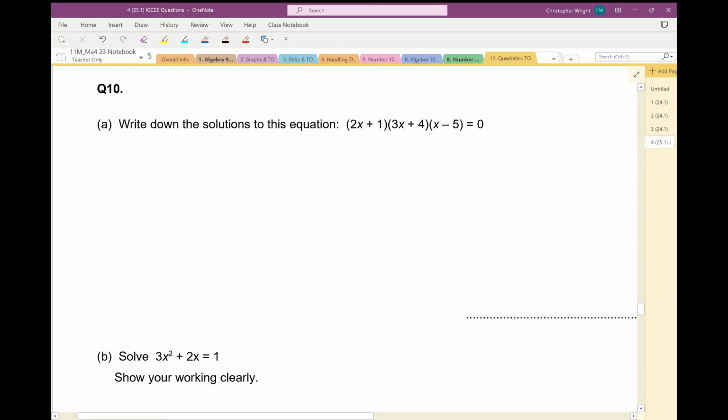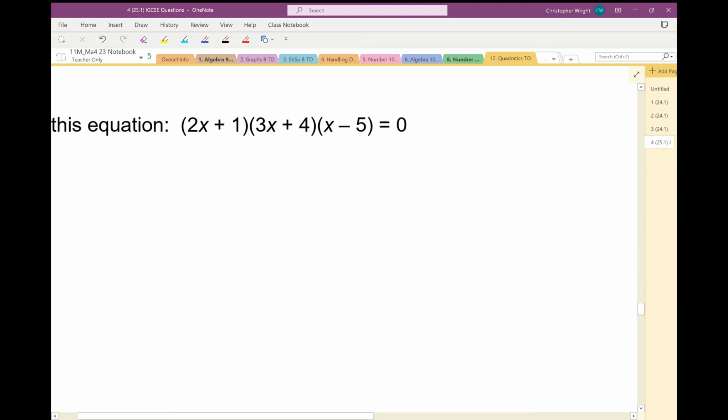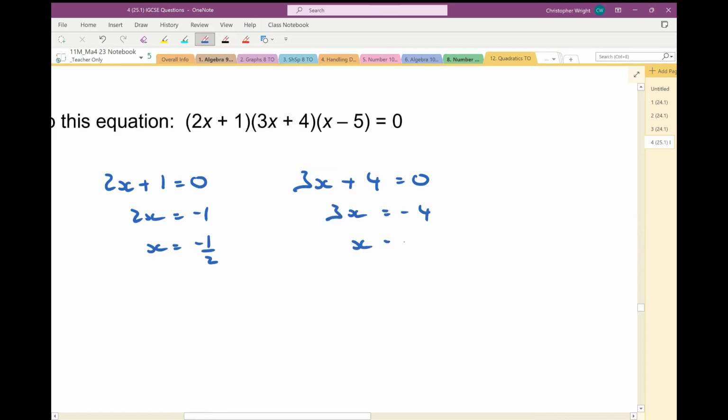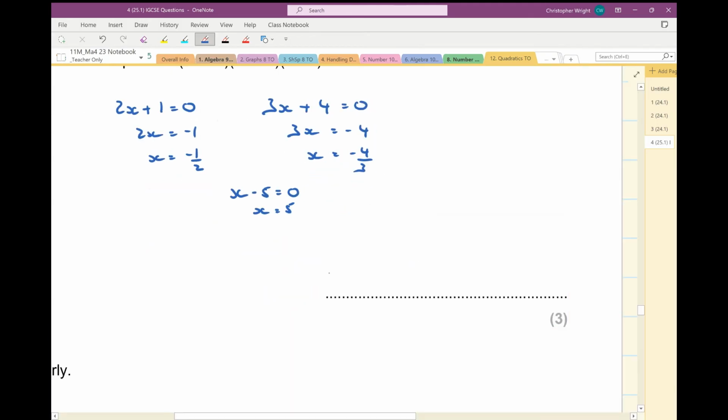Question 10. Write down the solutions to this equation. Right. I need to find the value of x which will make the first bracket equal 0. Well, that is going to be x is minus a half. I need to find the value of x which will make the second bracket equal to 0. Well, that is going to be minus 4 over 3. And I need to find the value of x which will make the third bracket equal to 0. Well, that's simply x is 5. So my three possible values of x are minus a half, or minus 4 over 3, or 5.